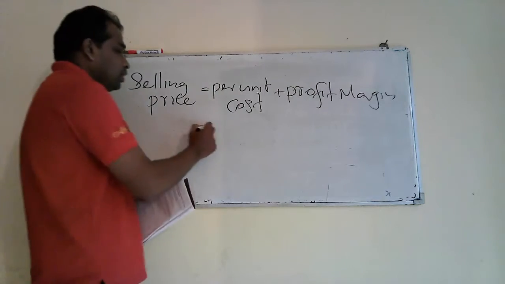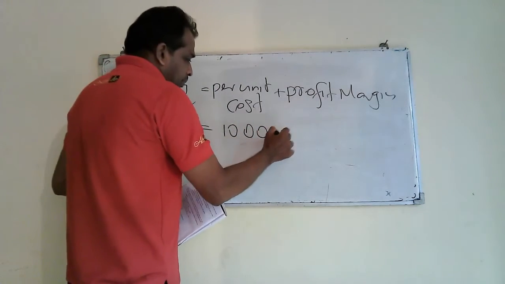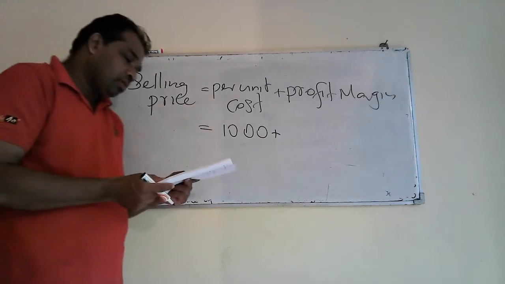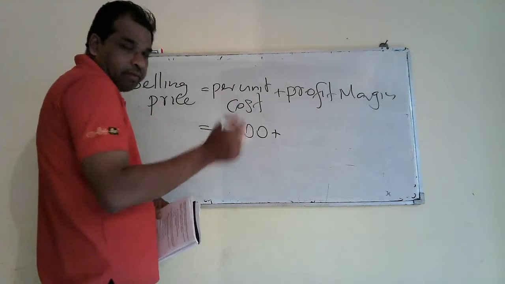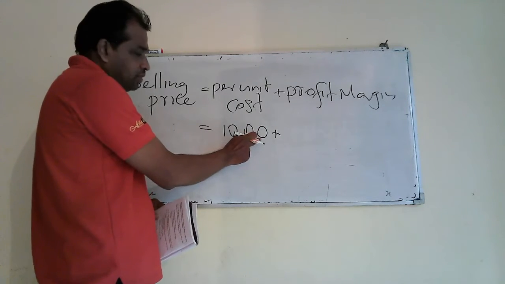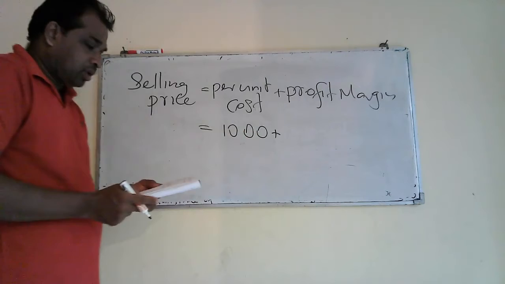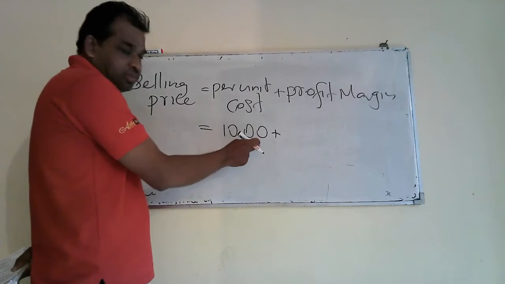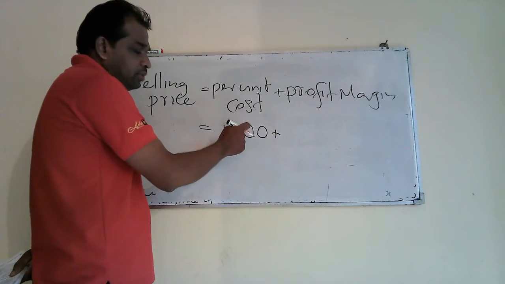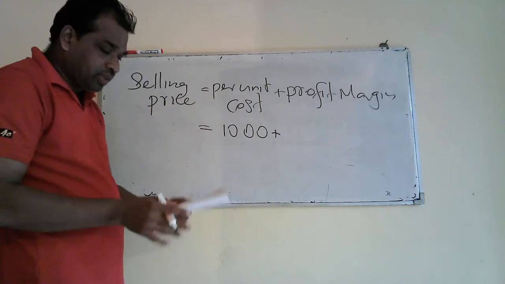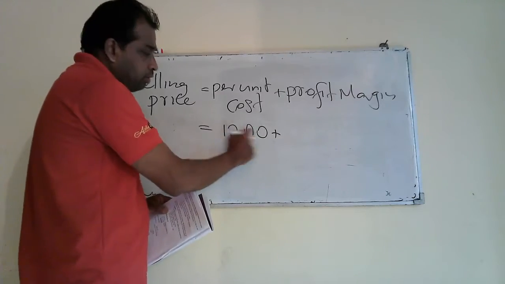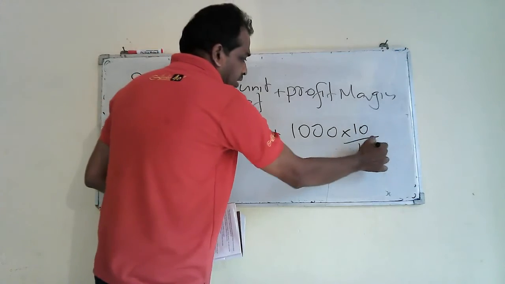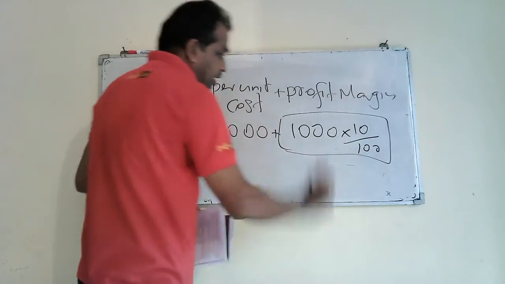Here per unit cost you got 1,000, plus the profit margin you are asked to take, 10% of per unit cost. If you take 10%, you can just remove the last zero, and it will be 100 rupees. In another situation, if you are asked to take 20%, you remove one zero and multiply 100 by 2. Here you are asked to take only 10%, so remove one zero and it is 100.